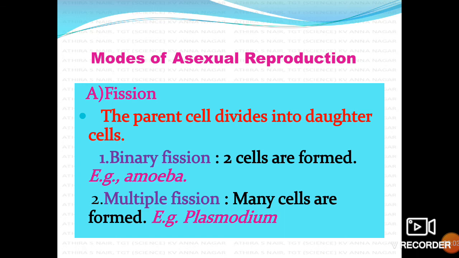Fission is of mainly two types, binary fission and multiple fission. In binary fission, from one cell, two daughter cells are formed. For example, binary fission in amoeba. Multiple fission. In multiple fission, many cells are formed from one single cell.